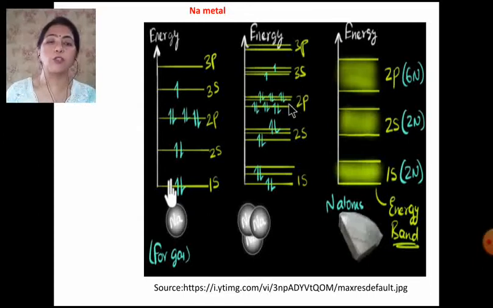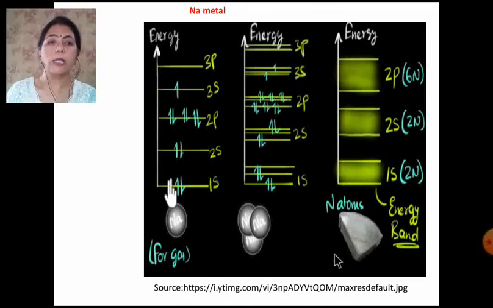The electrons will be filled in these so-called molecular orbitals. Now we can have a third sodium atom, and then we'll have the third 1s energy level here and so on.